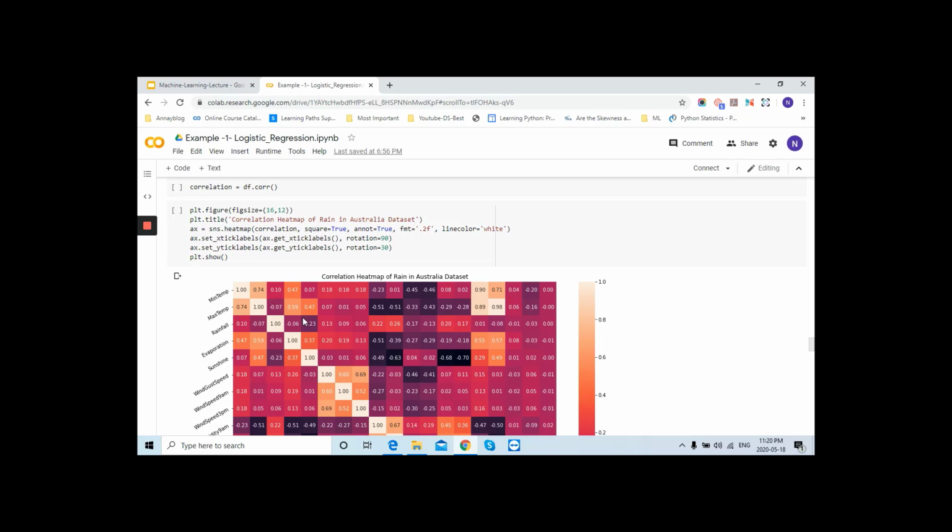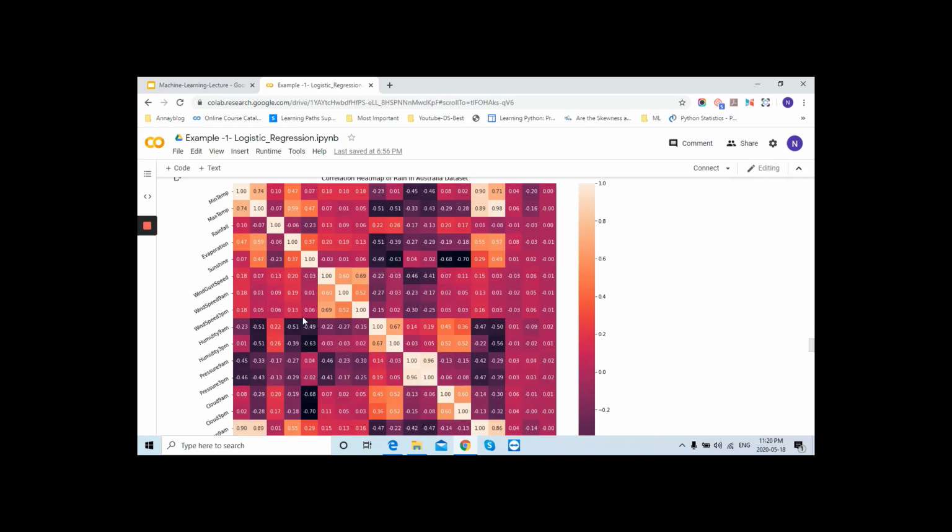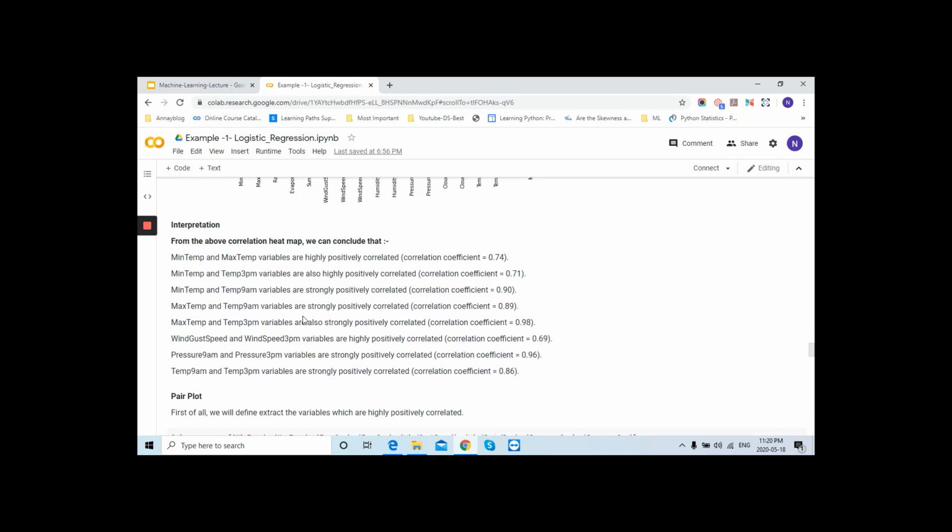This way you can check the whole multivariate relationship among multiple variables. I have written down the interpretation here: minimum temperature and maximum temperature variables have a highly positive correlation, which we have just discussed, and so on for the next variables.